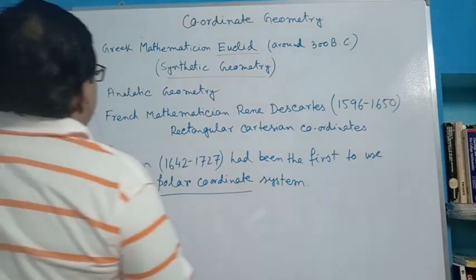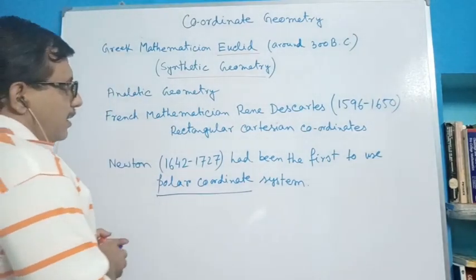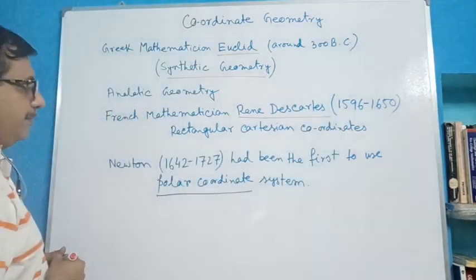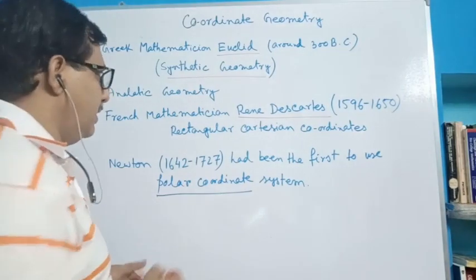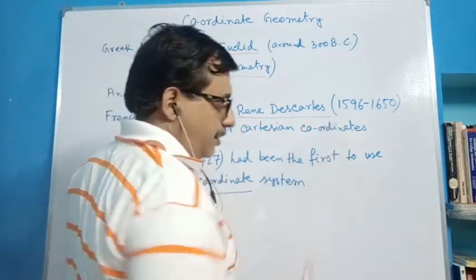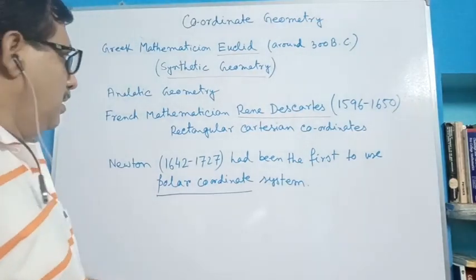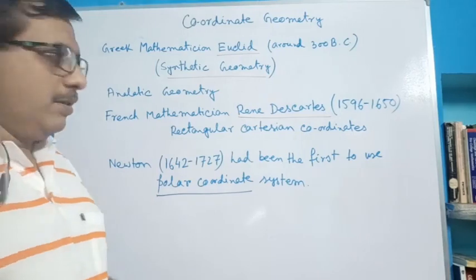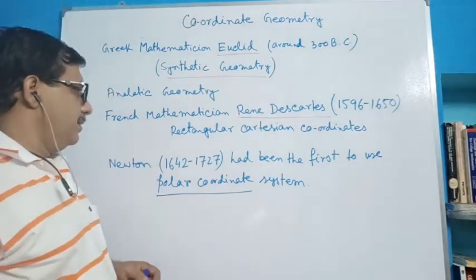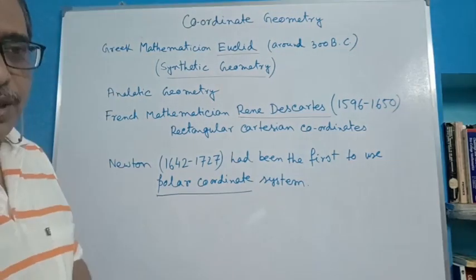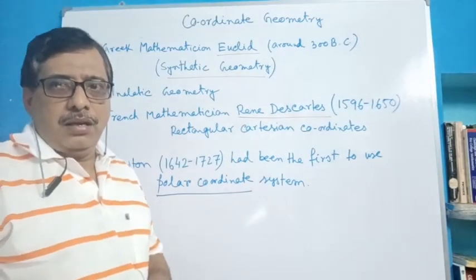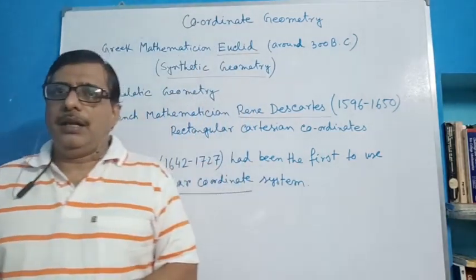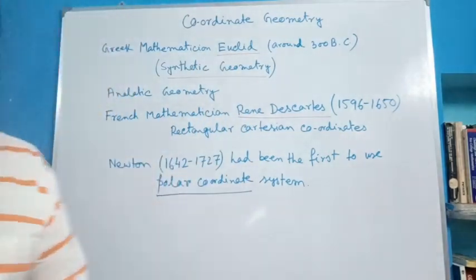this is the very important name, René Descartes. René Descartes is the French mathematician who introduced the rectangular Cartesian coordinate system. So what is coordinate geometry? If we solve any geometrical problem with the help of algebra, then this is known as coordinate geometry.